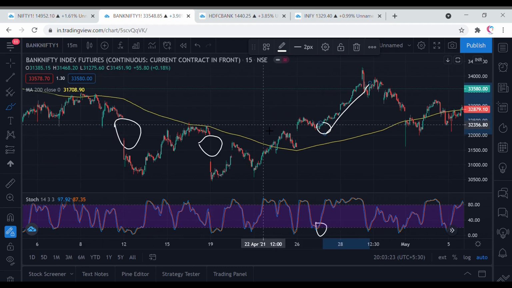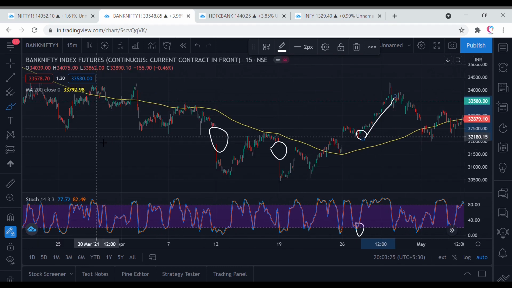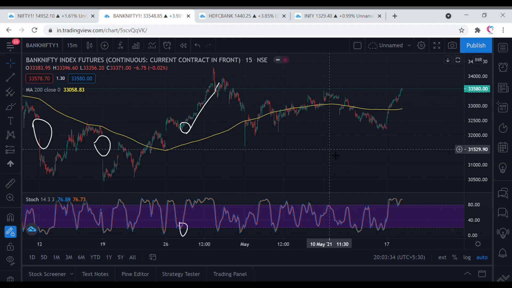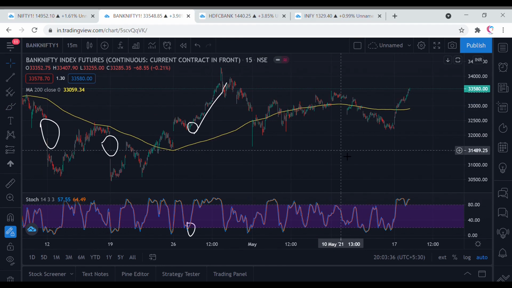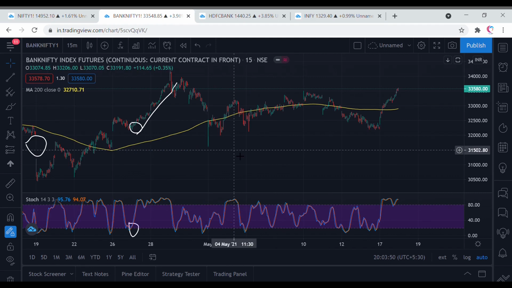So in this strategy, you won't get a lot of signals, but when you get a signal, you should take that trade and make use of that opportunity to get the profit out of the market. You do not need to make a lot of trades each day. One or two trades a day will help you get your profit target every day if you take the trade with discipline, whenever the signal is given by the system.